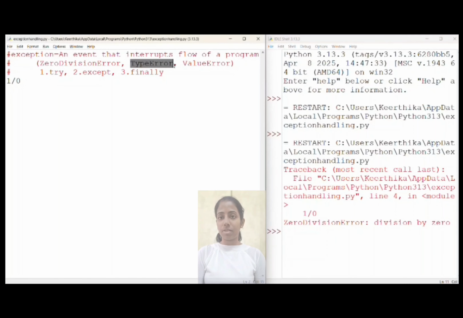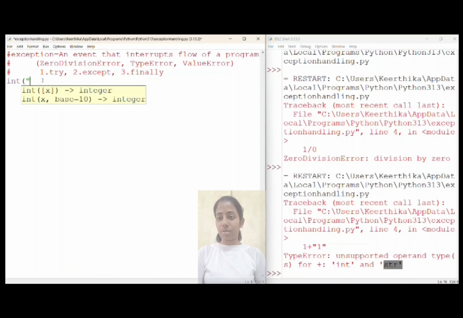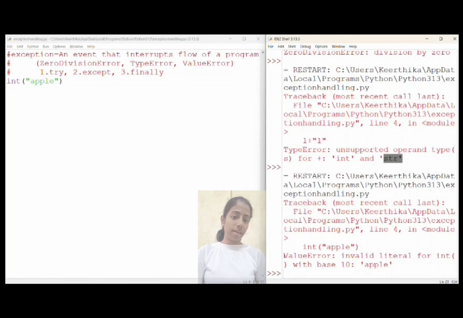Now let's discuss TypeError. This error occurs when an integer is tried to be concatenated with a different data type, let us take a string here. We get a TypeError: unsupported operand type for int and string. Now let's discuss ValueError. This error occurs when a string is tried to be implicitly typecast into an integer. We get this error: invalid literal for int with base 10: 'apple'.